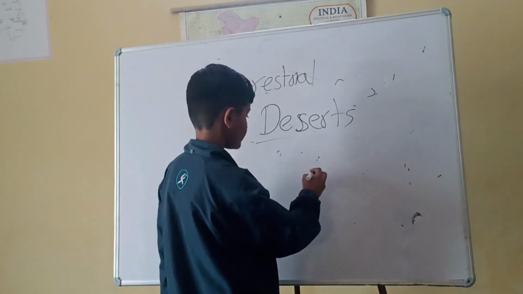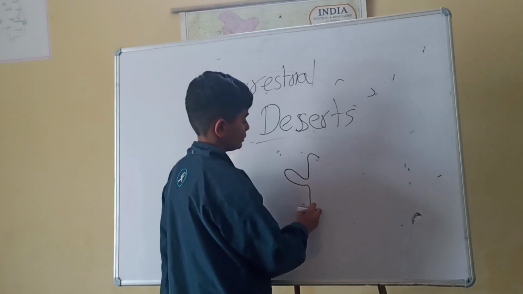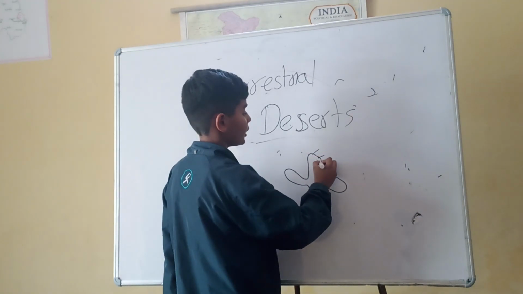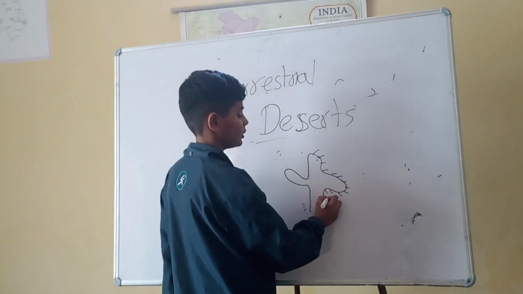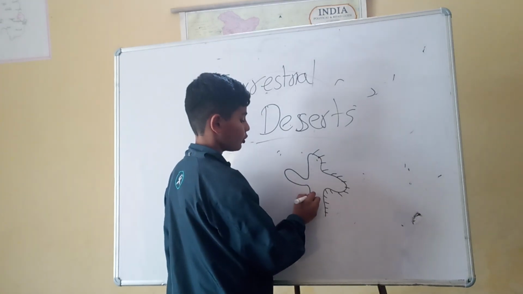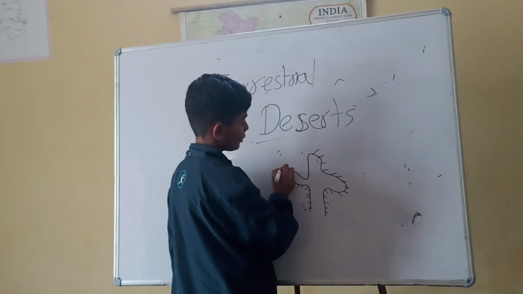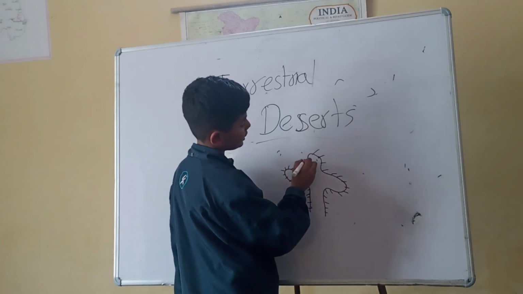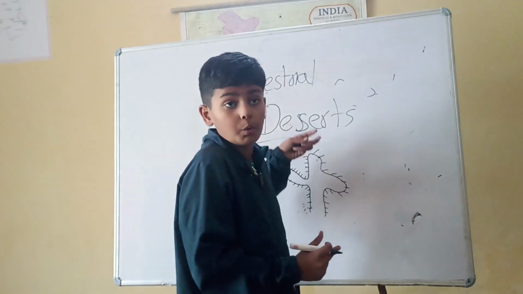Cactuses. Let me make a picture. This will be the cactus. It has spikes on it. This is basically what a cactus is. It has a lot of spikes and stores and saves its water from getting transpired into thin air by having spines, so no one can steal the water inside.